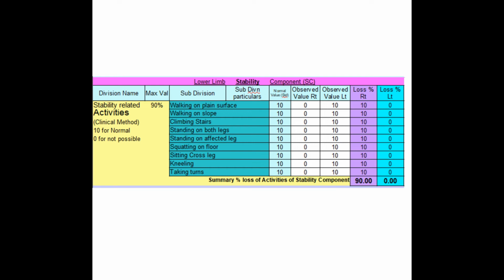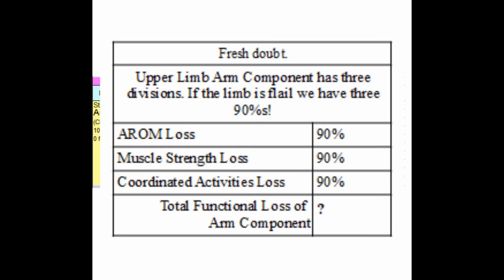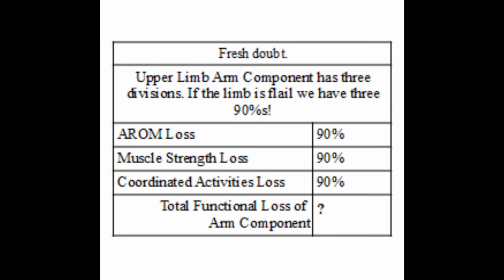Now we have seen that each of the components has a maximum value of 90%. In upper limb we have arm and hand components, both have maximum value of 90%. In each limb we have divisions in the first components and each of these divisions has a maximum value of 90%. Now comes a fresh doubt.